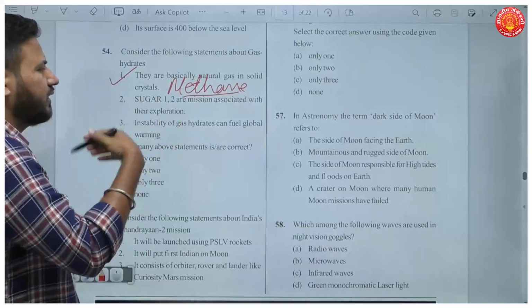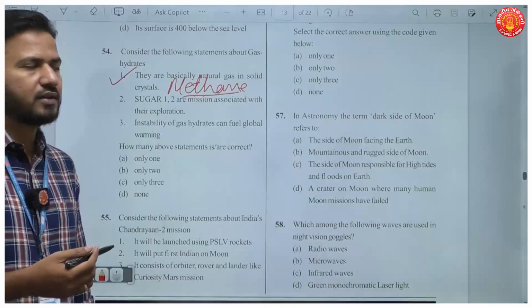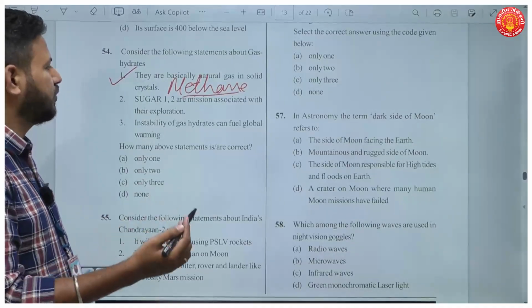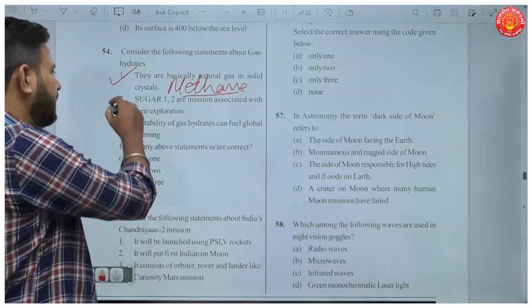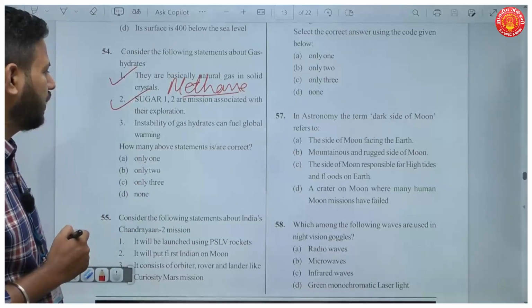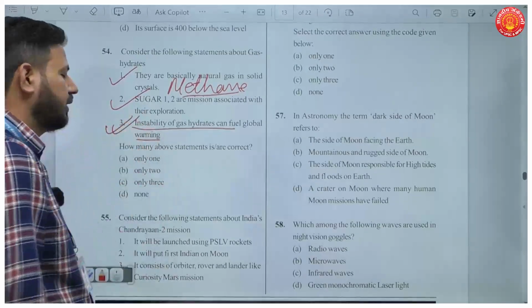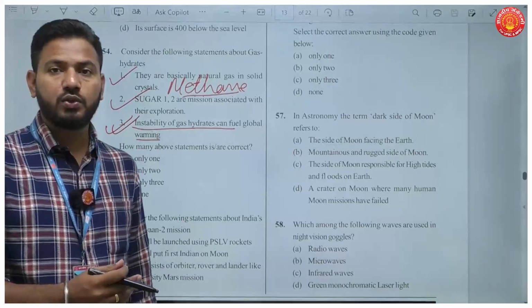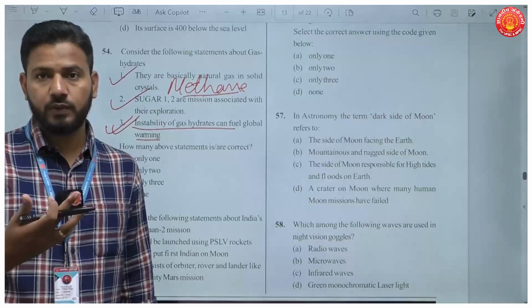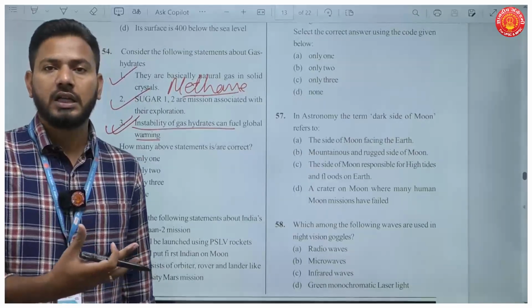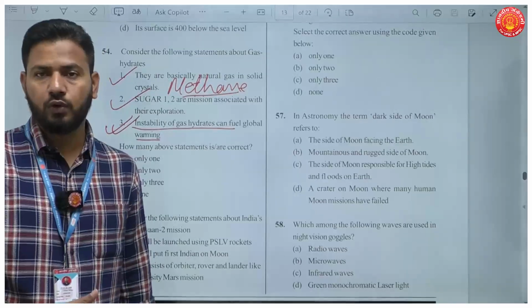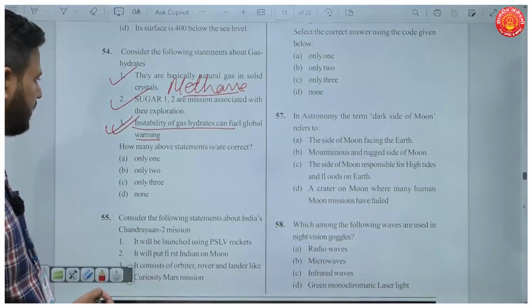Okay, so you have ethane as well, CO2 as well in these crystals. Now statements 1 and 2 are missions associated with their exploration. This is also true. And instability of gas hydrates can fuel global warming. Yes, because it will lead to emission of methane back into atmosphere, which is again a greenhouse gas responsible for global warming.